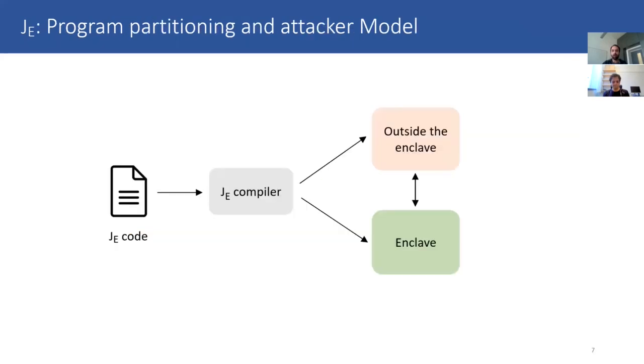This figure shows a high-level overview of the JE programming model. The JE compiler accepts an unpartitioned JE code, and by analyzing the annotations, it partitions the program into 2 parts, one to be placed inside the enclave and one outside. We consider that the environment outside the enclave is controlled by a powerful attacker, and they can attack the enclave environment by changing the code and data in the non-enclave environment. Now I will hand over to Amir to present the different attacker models considered in this work along with the type system.